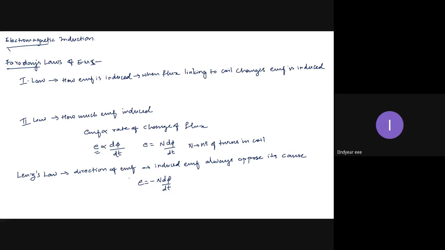Now this is the principle of operation of a generator. A generator should give electrical energy, right? So this is the principle of operation of the generator and the transformer, because the output of a transformer is also electrical energy. So we have two types of induction. One is static induction. The other is dynamic induction.